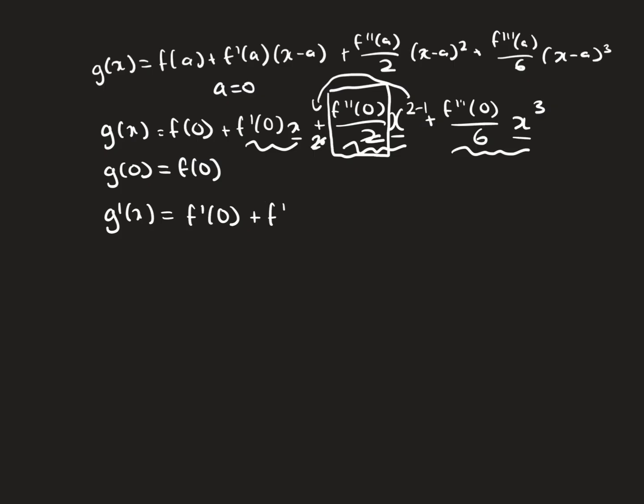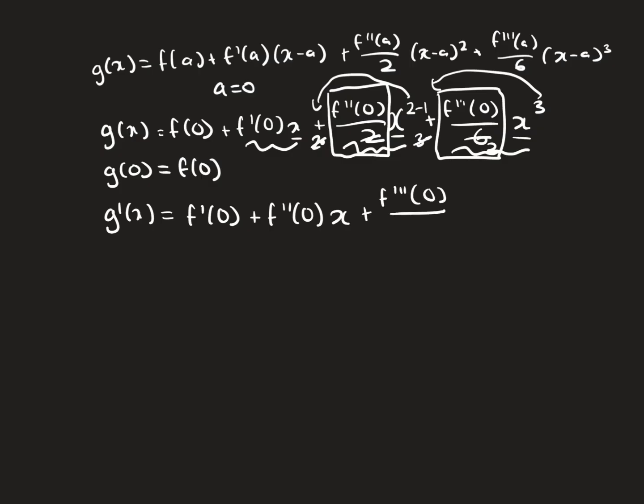So then we just get the second derivative at 0 times x. And for this one, we treat the third derivative as a constant. This 3 comes in the front, and if we multiply that, it cancels out, so we get the third derivative evaluated at 0 divided by 2. And then that times, we decremented this 3, we get x squared.